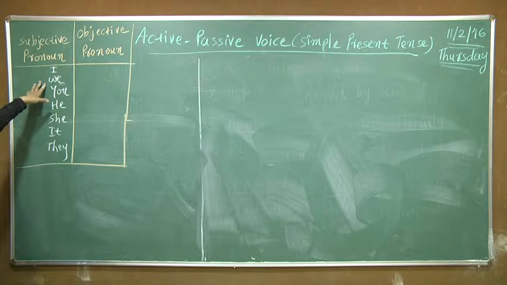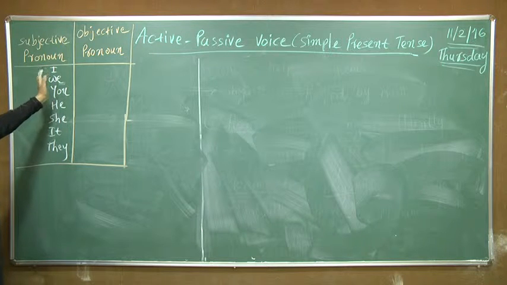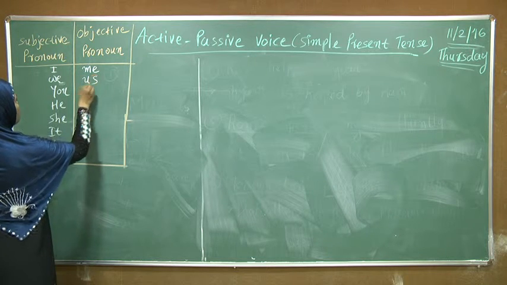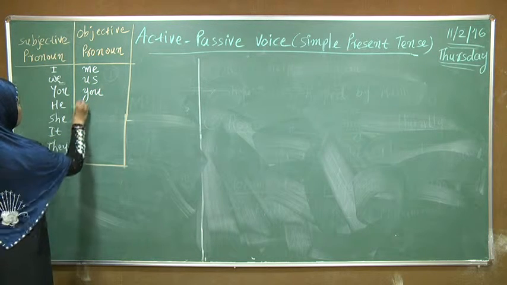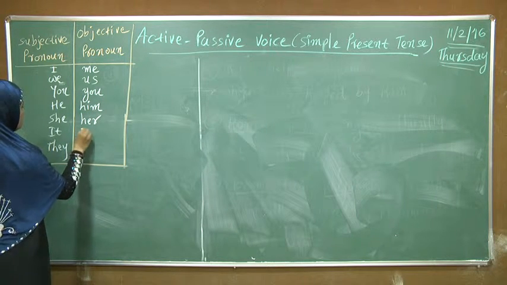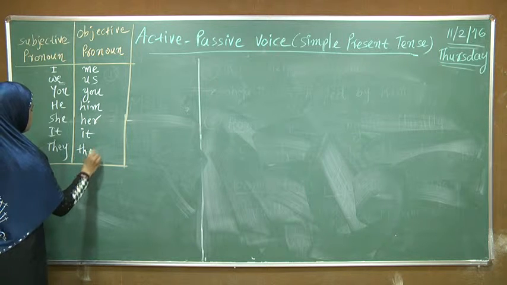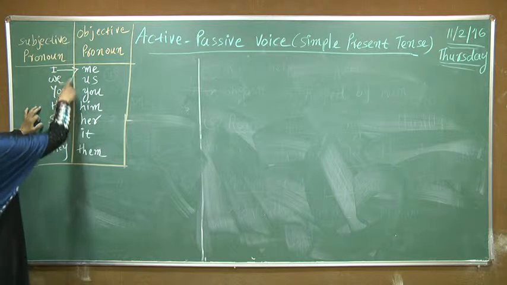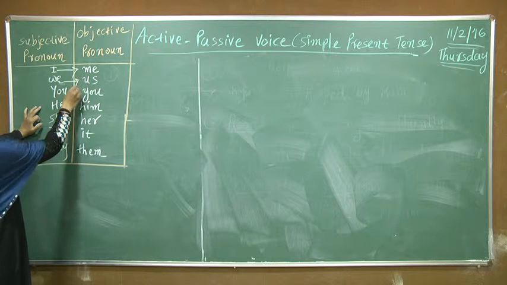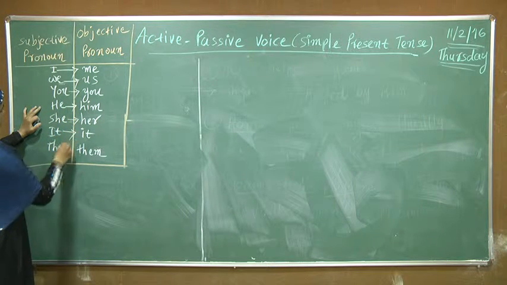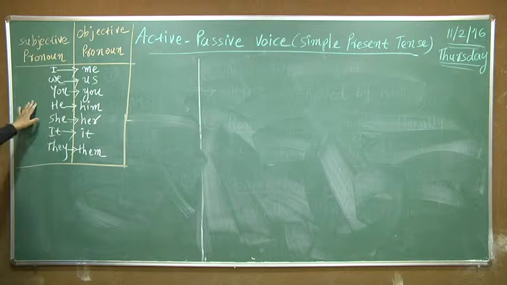For these subjective pronouns, we have to write their objective form. I for me, we for us, you for you, he for him, she for her, it for it, and they for them.